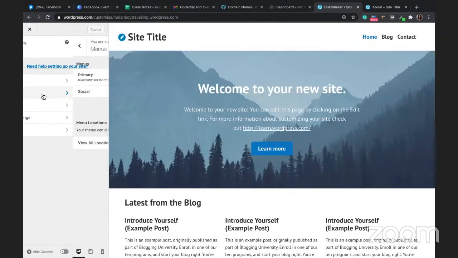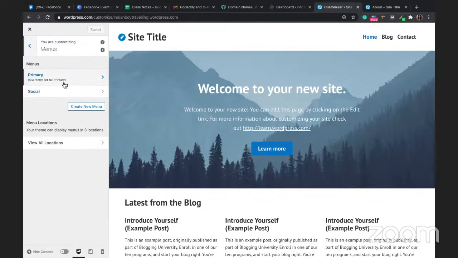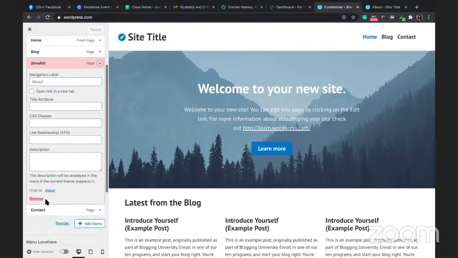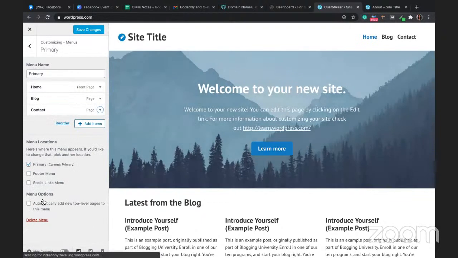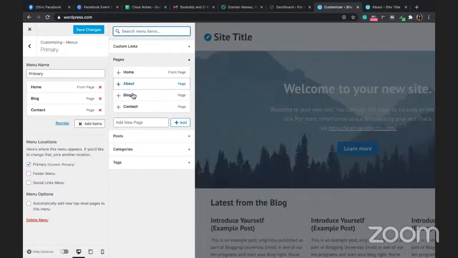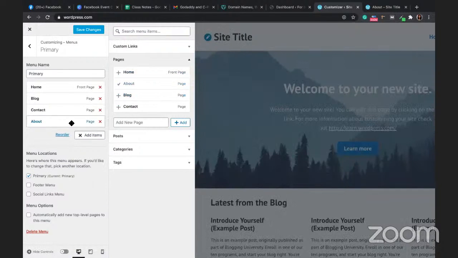Okay, so here is a menu option. I want this to be the primary menu. Now there is the home page, the front page, which is already designed, and the blog page. Now I don't know why this is invalid, because I just deleted the about page. I'll remove this. I'll click on add item. Now here is my about page, which I just created. I can drag and change the menu structure.